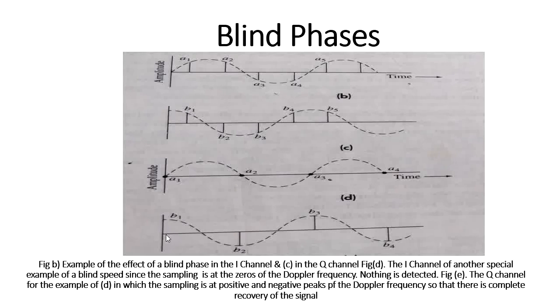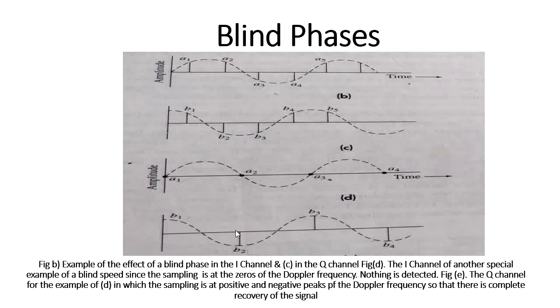That is from the quadrature phase. For the quadrature phase also, I am changing the frequency to twice the pulse repetition frequency. Whenever I sample at twice the pulse repetition frequency, instead of A1, I am getting a sampling amplitude of B1. Similarly, instead of A2, I am getting sample amplitude B2 in the quadrature phase component. So I am recovering the Doppler frequency component in the quadrature phase channel.